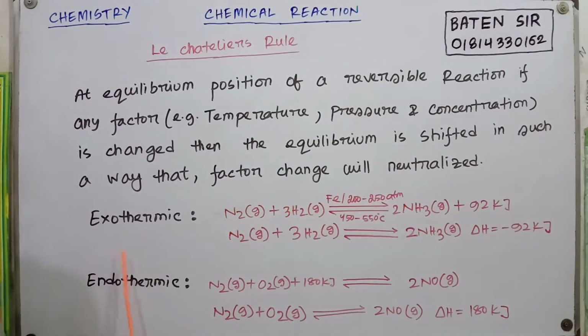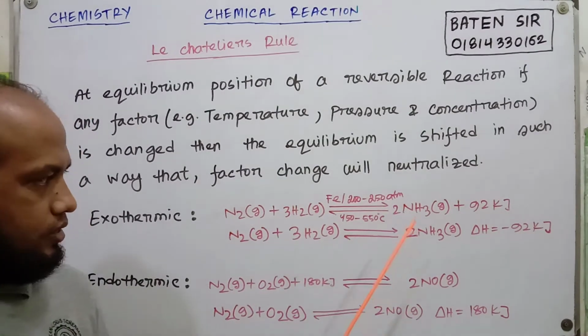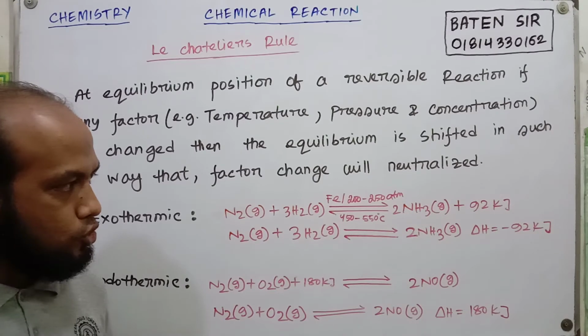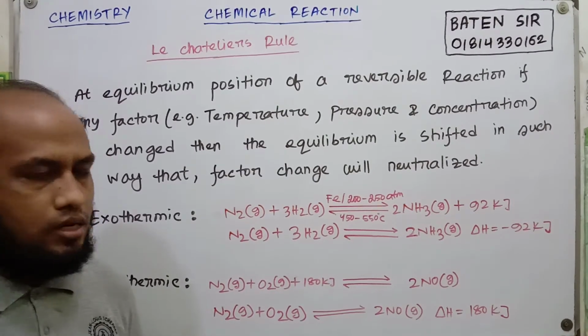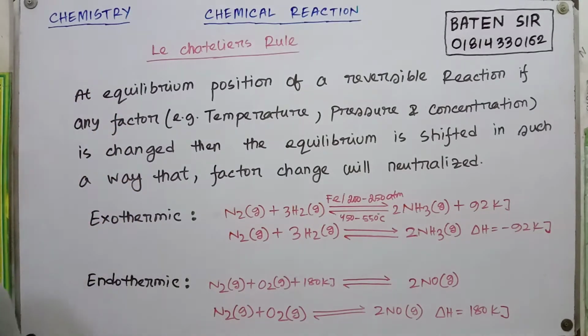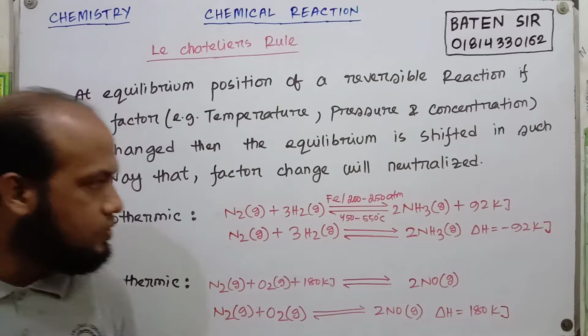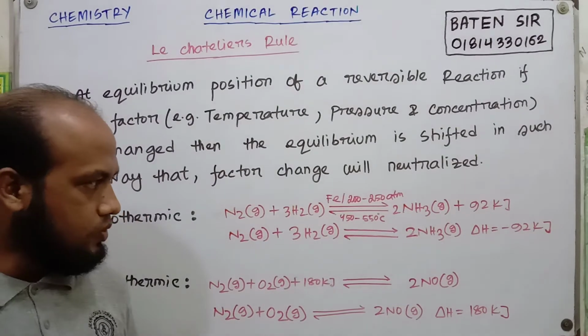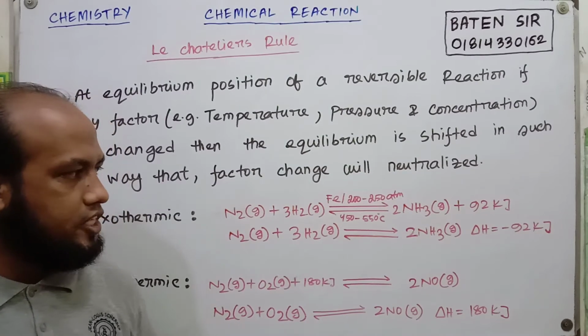For an exothermic reaction, nitrogen and hydrogen react and create ammonia, and 92 kilojoules of heat energy is produced per mole of reaction. It's an exothermic reaction, as heat energy is produced.